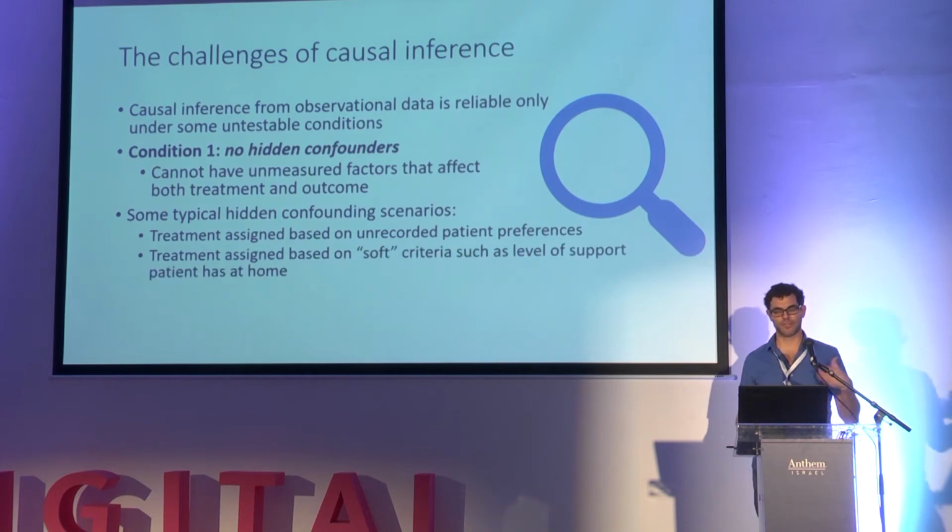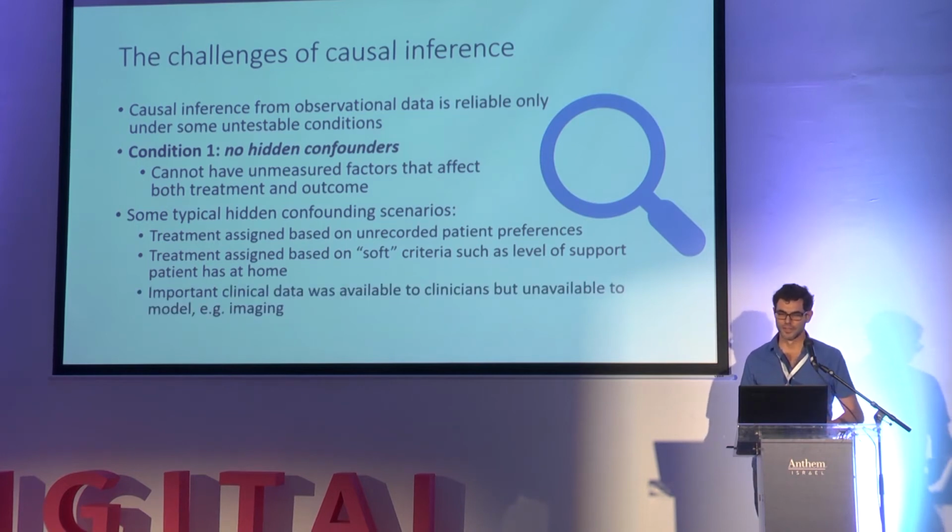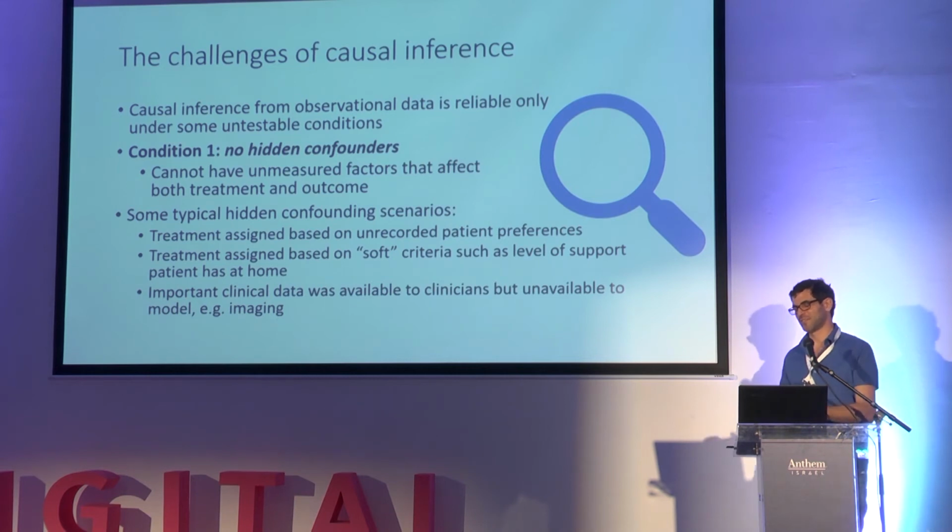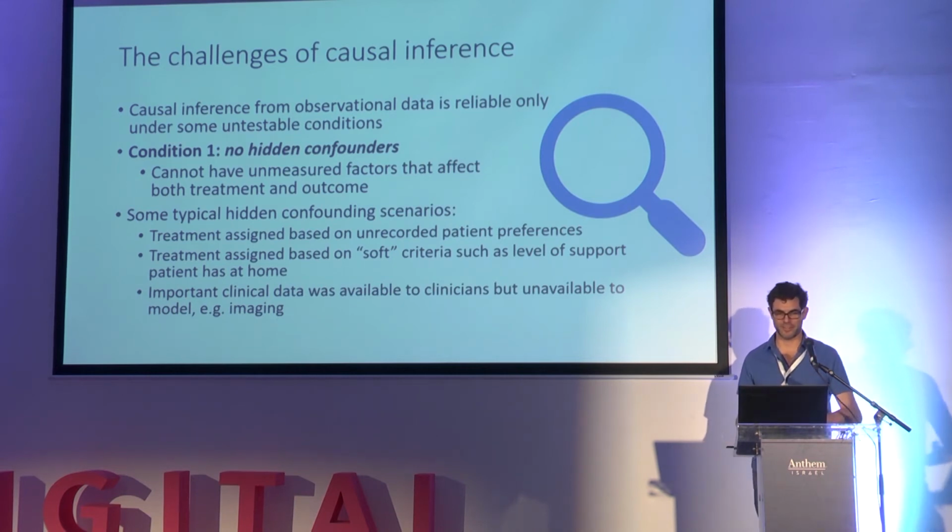Maybe there's some soft criteria such as the level of support the patient has at home, again not recorded in the data. Maybe there's important data like imaging, which the clinician sees, but we don't have access to because we couldn't get access to it. All these things could lead to us using the best CATE methods, getting great numbers, and being totally wrong and not knowing about it. There's no way to test for this. So we can be very wrong without knowing about it, which, to me at least, thinking about deploying a system and affecting care, is scary.